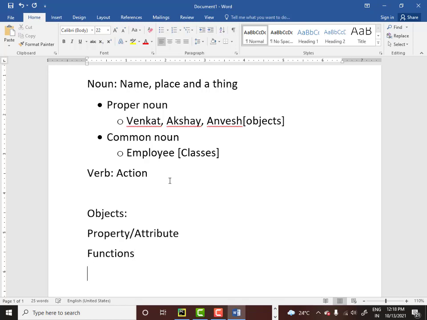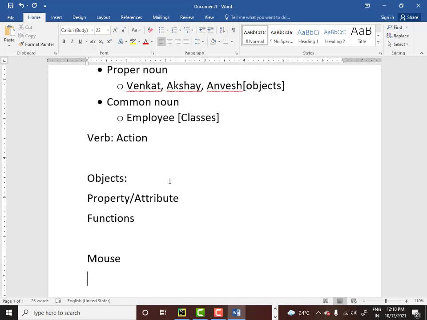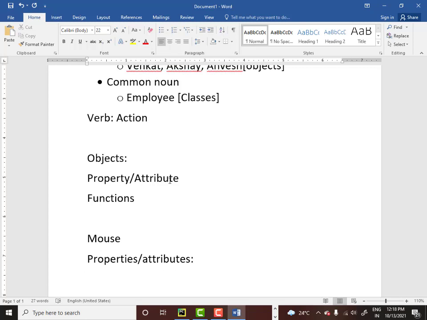Now let us take some examples. Say that you have spotted an object called mouse. I just gave you the definition that every object will have properties and every object will have functions. So what are the properties or attributes of a mouse? Very easily you can say a mouse will have a color.